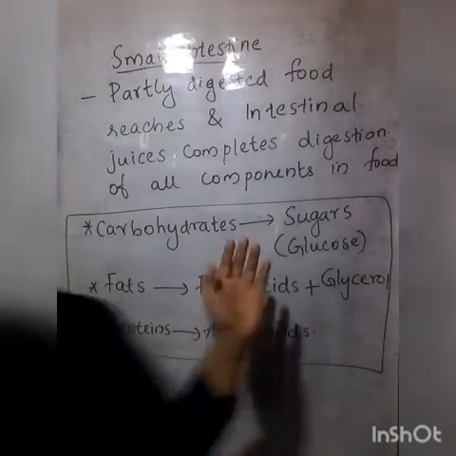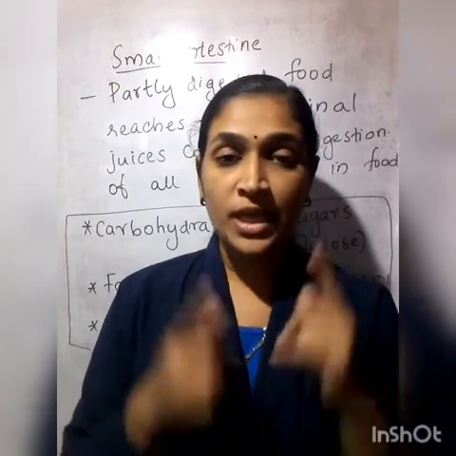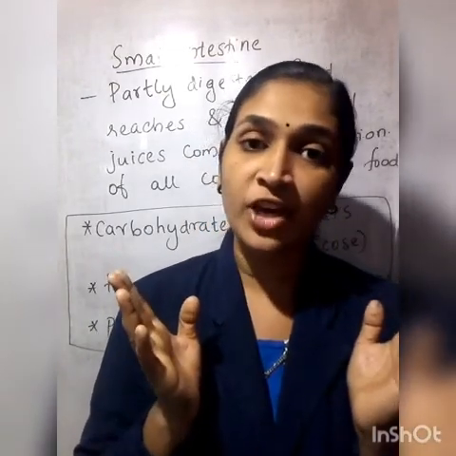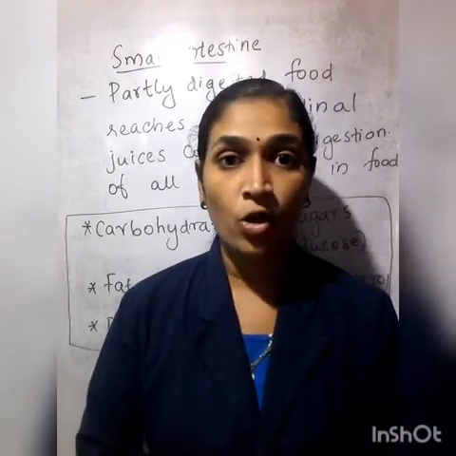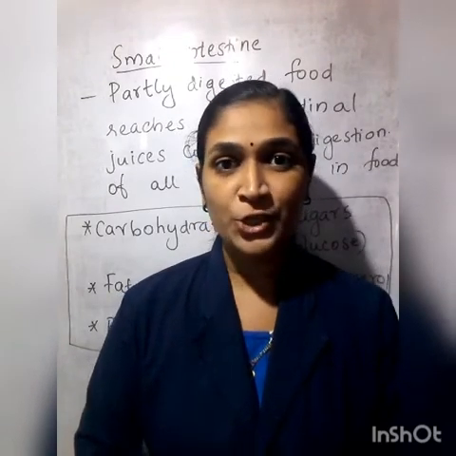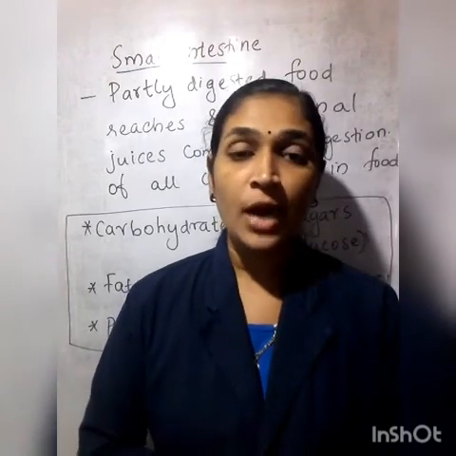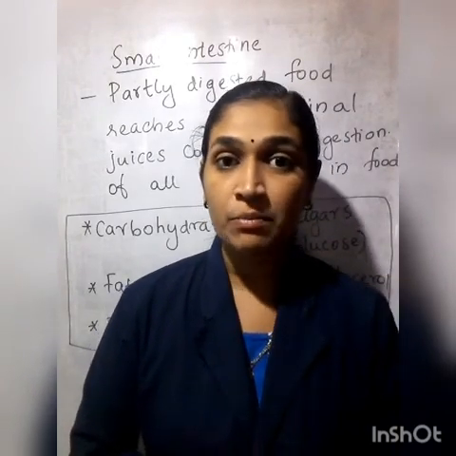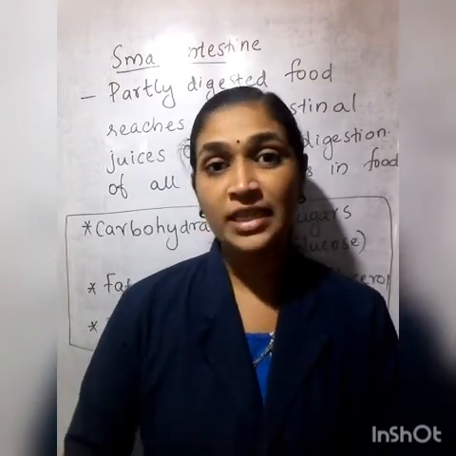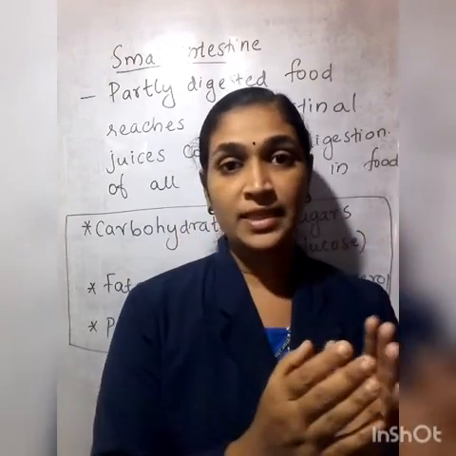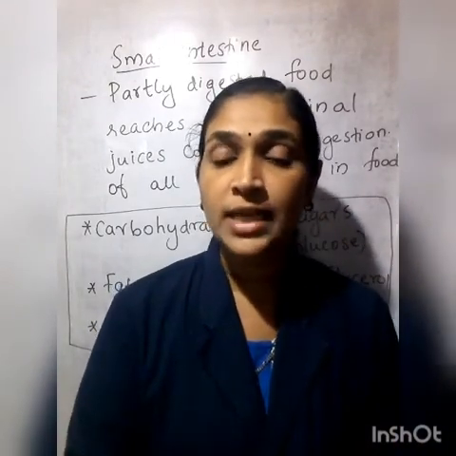Understand? You know where these are occurring. The carbohydrates or starch is converted into sugars within our mouth with the help of salivary gland, isn't it? And fat is converted into fatty acids and glycerol with the help of bile juice, isn't it? And proteins, how are proteins converted into amino acids? Proteins are converted into amino acids by the help of some juices present in the stomach, isn't it? So we have discussed how and where the digestion of the different components of food is happening.